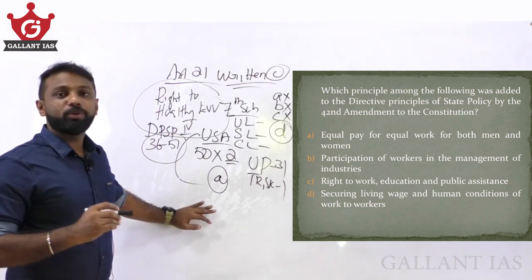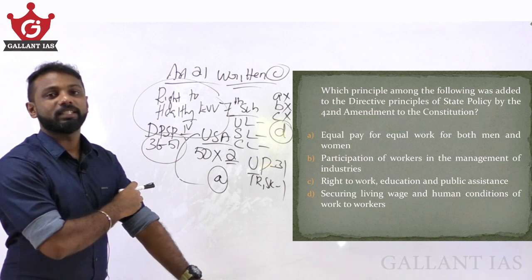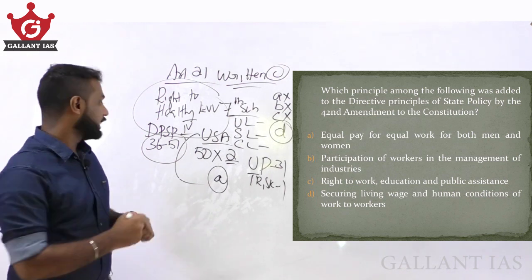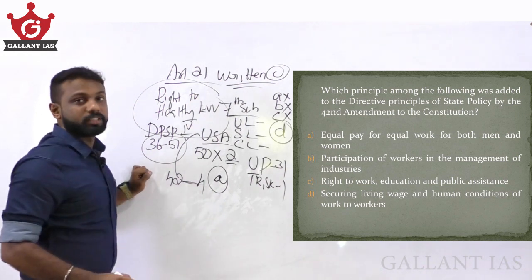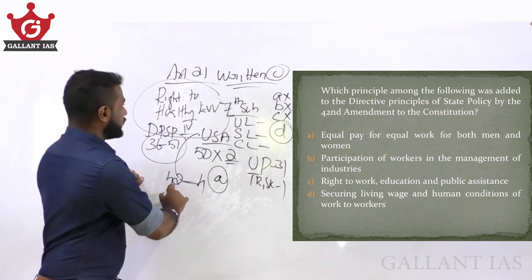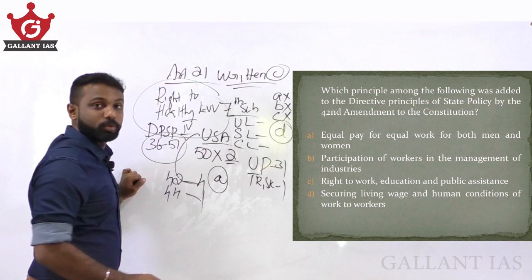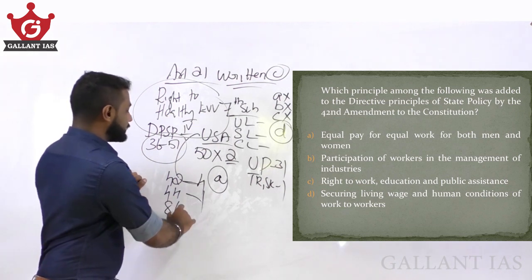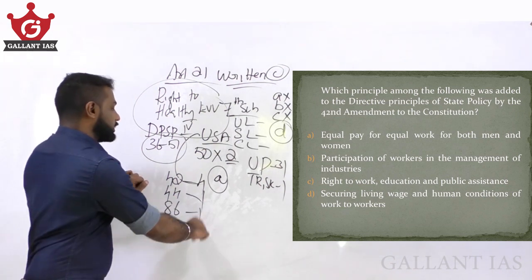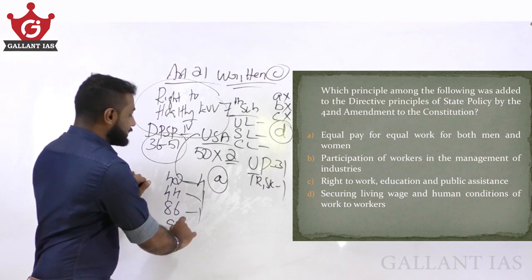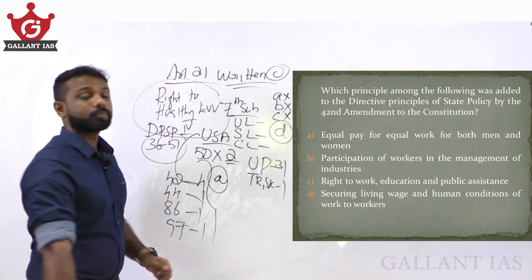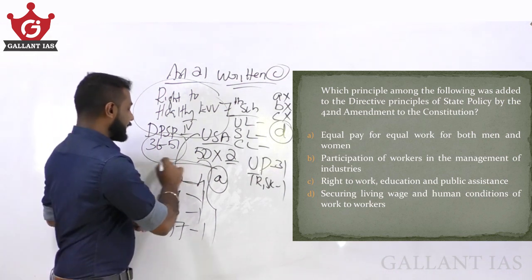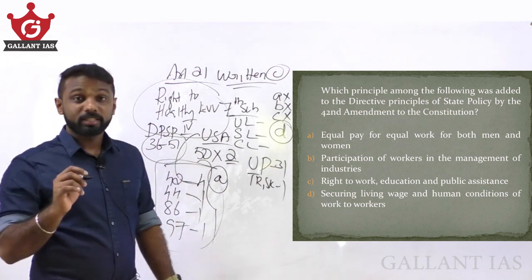Okay, and due to some amendments, some provisions were inserted into the Constitution. See, 42nd Amendment Act added 4 new principles to Part 4, and 44th Amendment Act introduced 1 more provision, and 86th Amendment Act introduced 1 more provision to DPSP. Also, 97th Amendment Act added 1 more provision to DPSP. So these added new provisions are very much important for us.